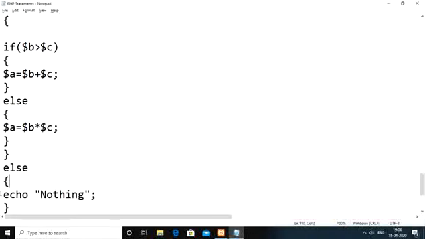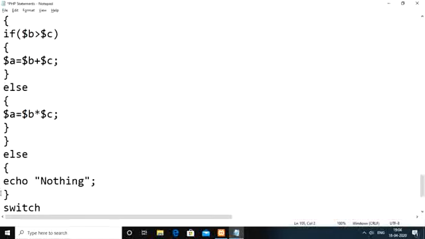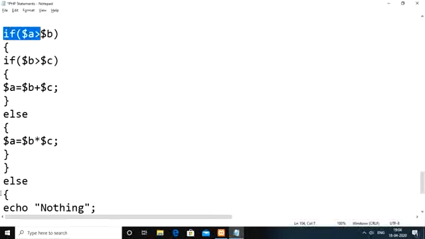So the meaning of this code is, we are checking if the A value is greater than B. If it is true, then we are checking for one more condition. If B is also greater than C, meaning A is greater than B as well as B is greater than C, in that case the A value we calculate as the addition of B and C. Whenever the first condition is true, if A is greater than B but B is not greater than C, then we multiply B and C and store it in A here.